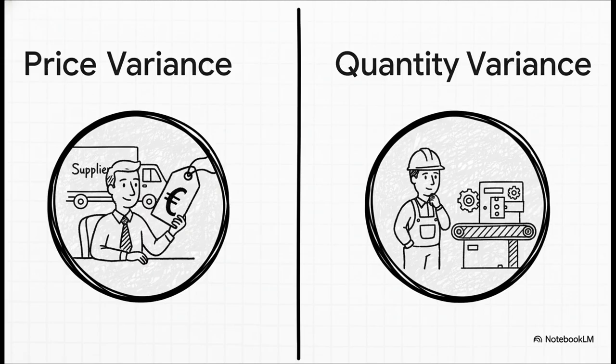So once we've calculated these variances, who's held accountable? Well, that's the key. The price variance typically falls under the responsibility of the purchasing department. Maybe they bought a higher quality material, or perhaps they failed to secure a volume discount. The quantity variance, on the other hand, usually falls to the production department. It's a measure of efficiency. Was it caused by inexperienced workers, faulty equipment, or perhaps just carelessness?